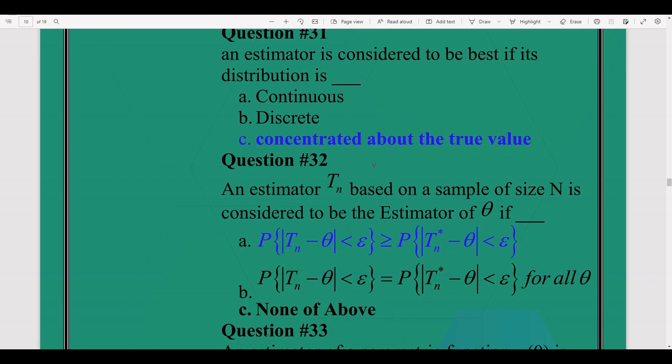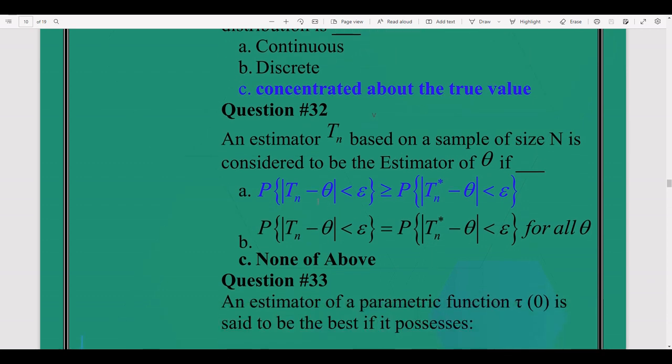An estimator Tn based on sample size n is considered to be a consistent estimator of theta if probability of Tn, which is estimator, minus parameter theta, less than a very small positive value epsilon naught, is greater than or equal to probability of another estimator Tn star minus its parameter, also less than epsilon naught.